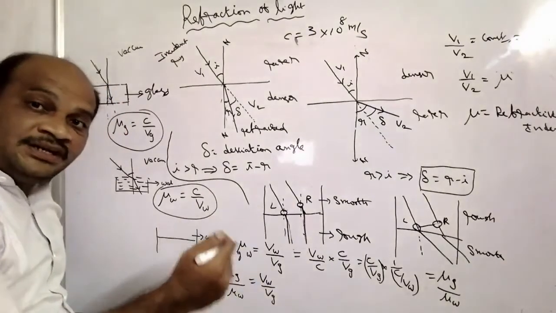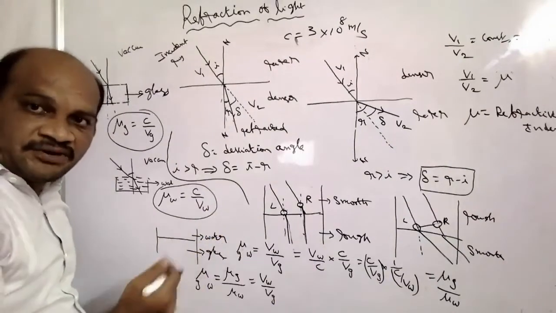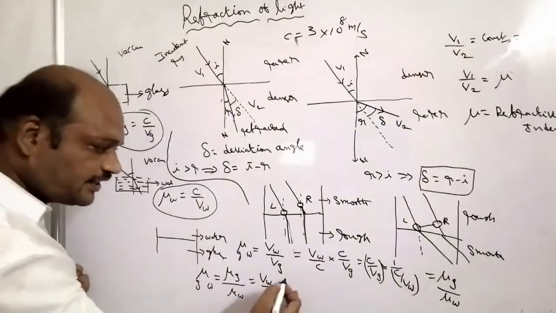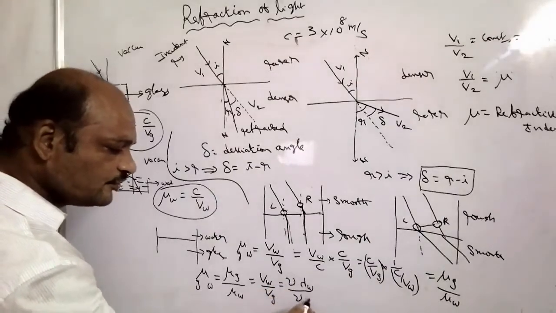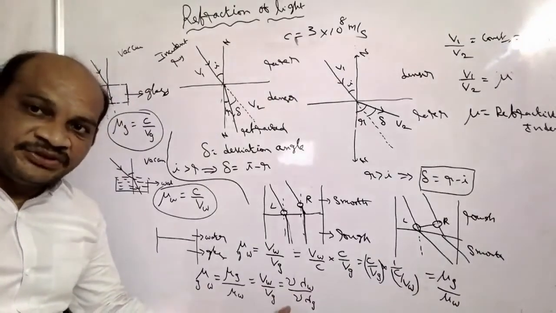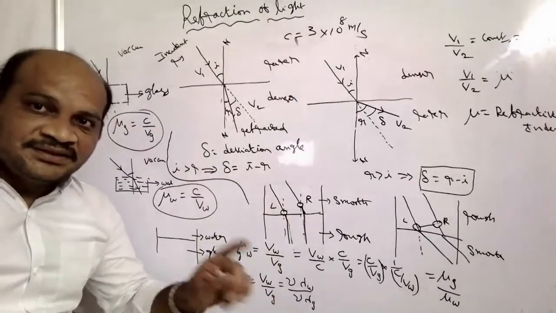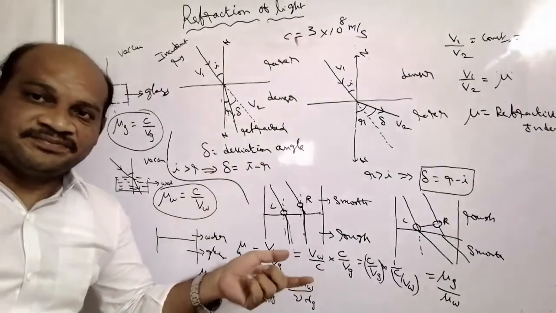But you know very well, speed or velocity V is equal to nu lambda, frequency into wavelength. From this concept, what can you write? Nu lambda W by nu lambda Z. Here nu is the frequency. In the case of refraction, the frequency does not change when propagating from one medium to another medium.